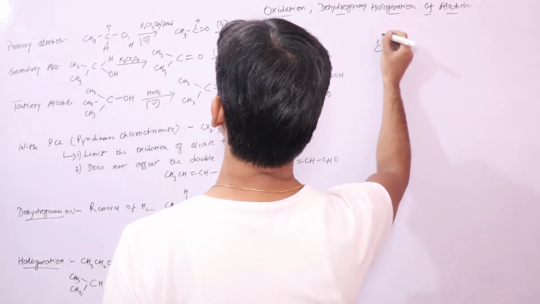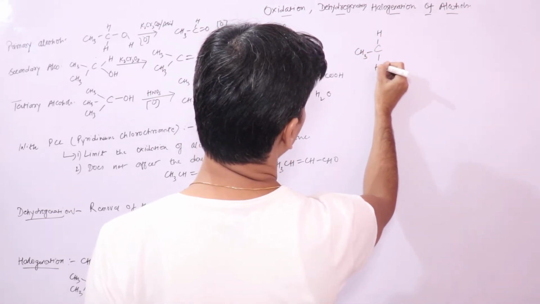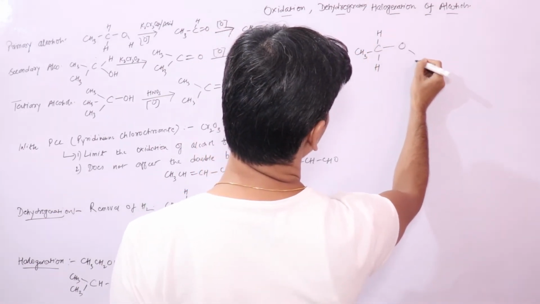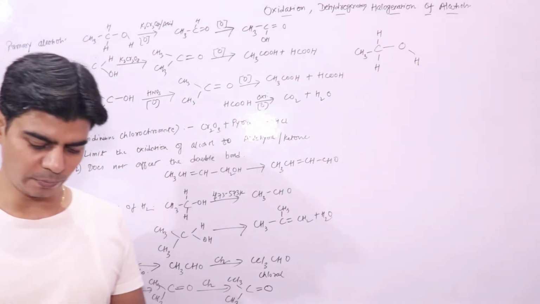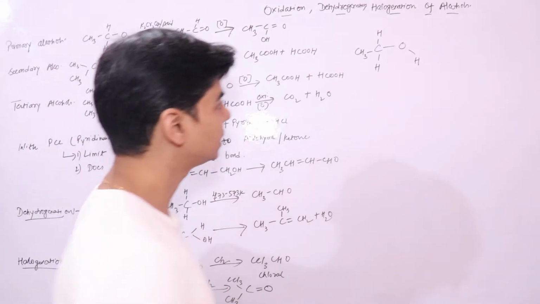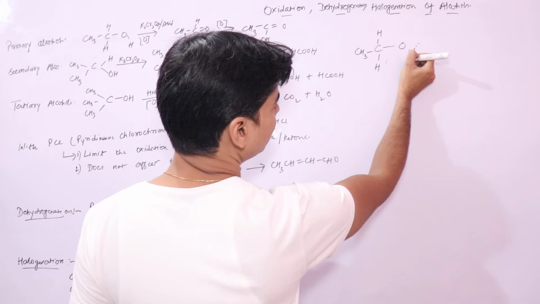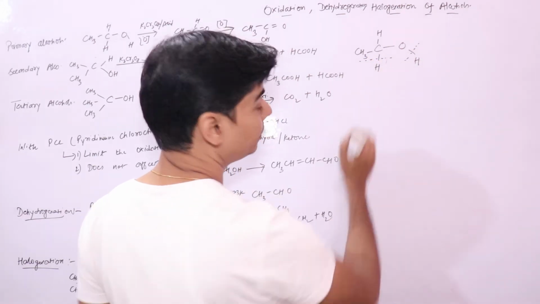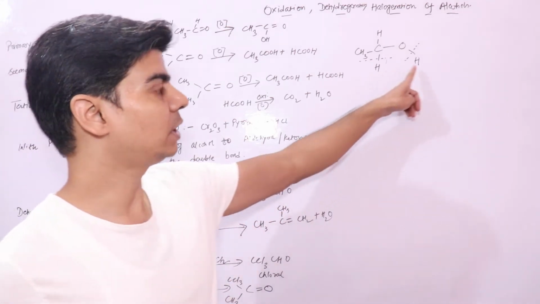So this is your alcohol, a primary alcohol. In oxidation of alcohols, two bonds would be involved. First is this bond, second is this OH bond. This bond will break and this bond will break in oxidation of alcohols, so you are removing hydrogen in a way.